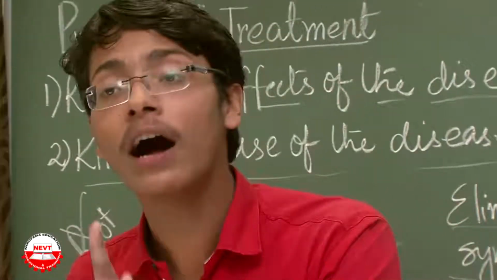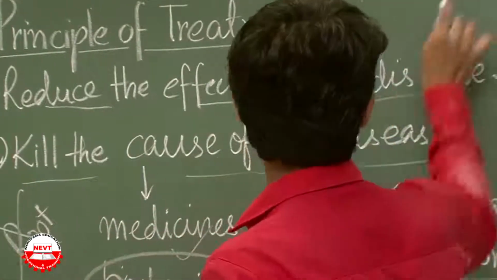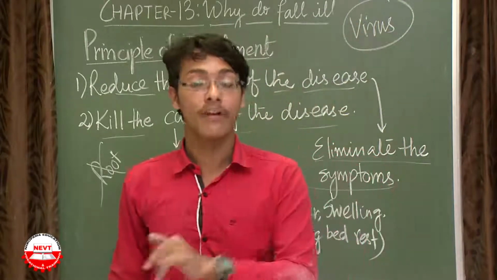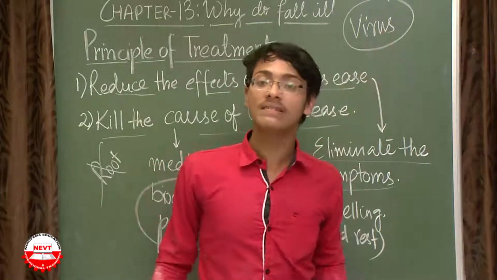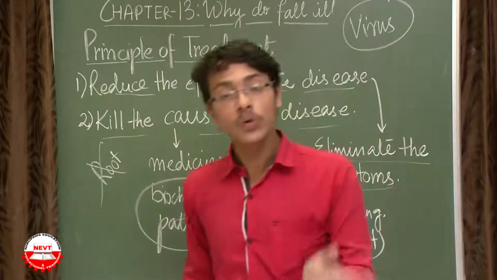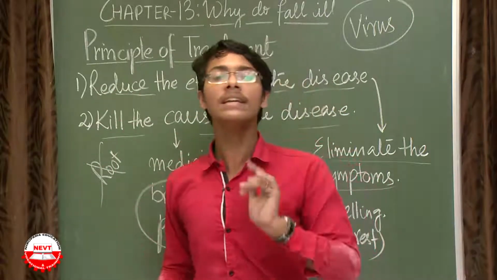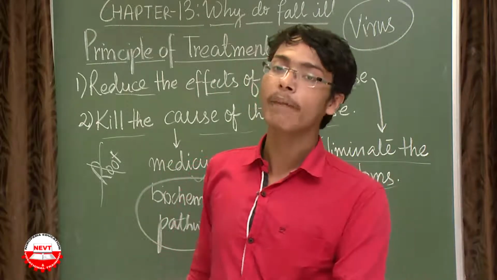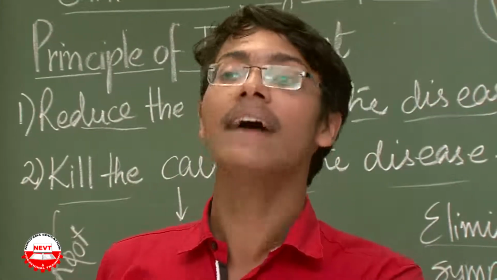Till now, only one class of microorganism has not been very much combated, and that is the virus. Antiviral medicines are not yet that effective. Why? Because of 2 reasons. Because the virus, when it enters the host cell or the living body of the infected or healthy individual, uses the biochemical pathway or the cellular pathway of that individual. What this means is, when I am taking penicillin, it is stopping the cell growth and development of bacteria, thus killing it. But it is not affecting my cell, because my cell has no cell wall.